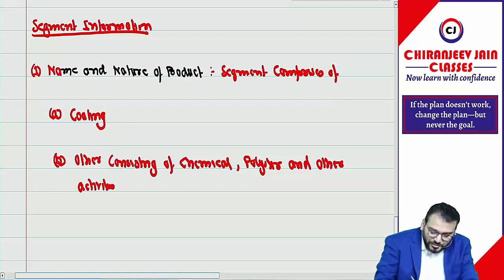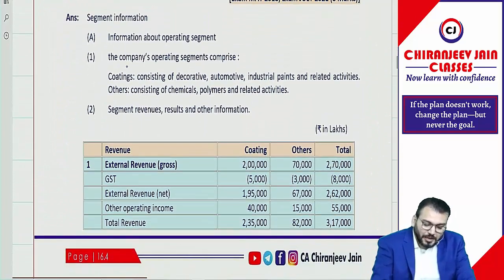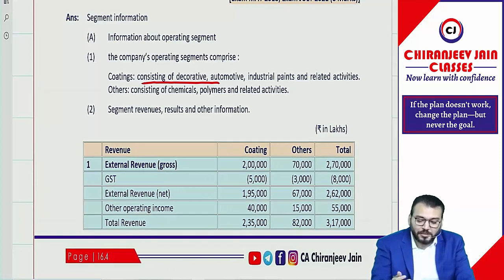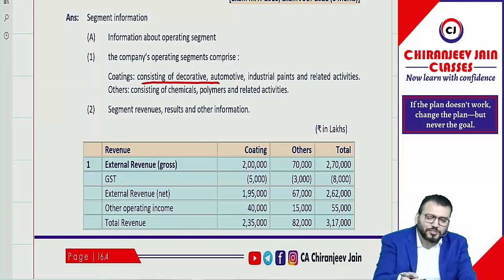However, if you see the solution, what they have written, we will check. The company's operating segment comprises of coating consisting of decorative, automotive, industrial paint. Arey, we are not into this business, Baba. How can we write down by our own? This is nonsense. I will say: if given, write down; if not given, ignore.